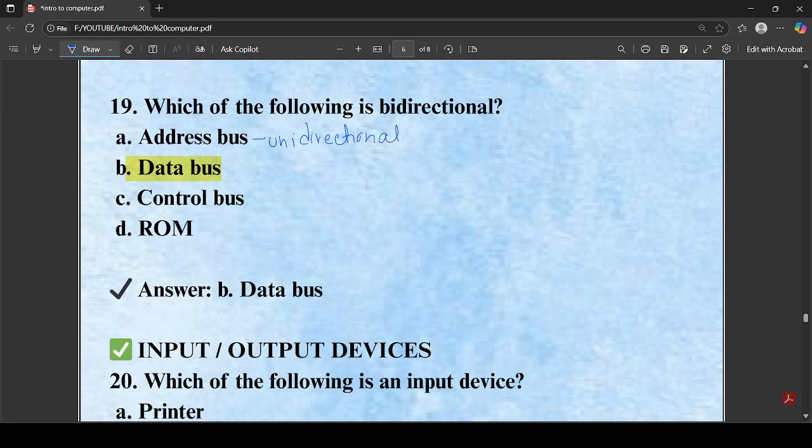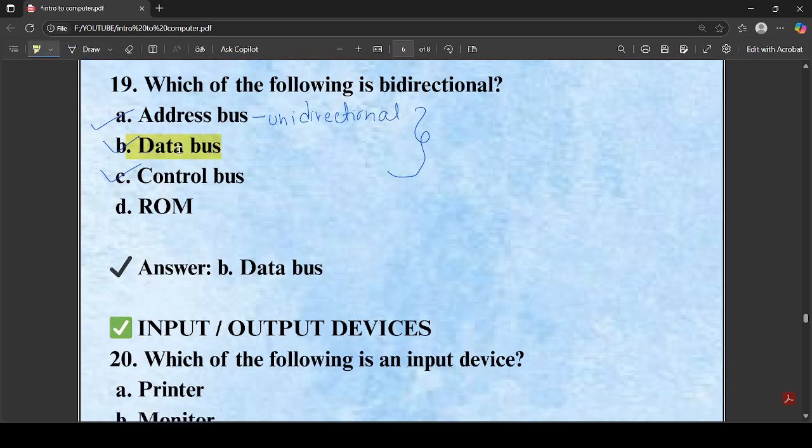We have three main important buses: the data bus, address bus and control bus. The control bus carries the control signals for read and write. The data bus carries data and is bidirectional, and the address bus sends addresses from the CPU to memory. So those are the different kinds of bus. Now let's move forward to another question.